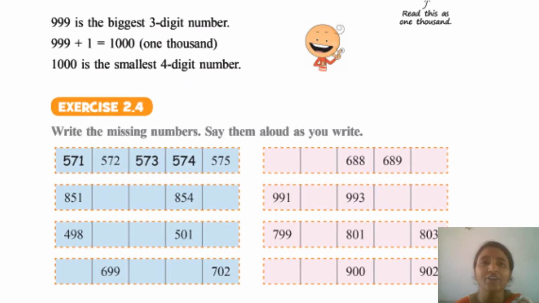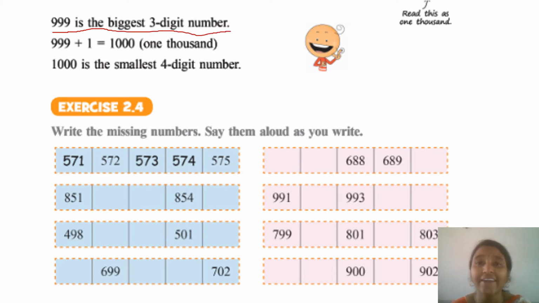I have already told you about the smallest and the biggest 2-digit and 3-digit numbers, right? Let me remind you again. The smallest 2-digit number is 10, right? And the biggest 2-digit number is 99. Now the smallest 3-digit number is 100, right? And the biggest 3-digit number is 999. It is written there. See, 999 is the biggest 3-digit number.